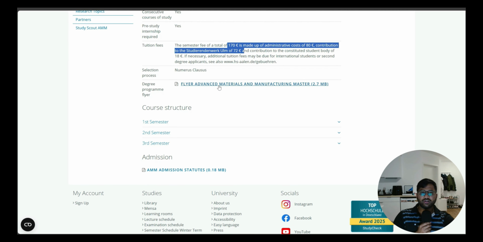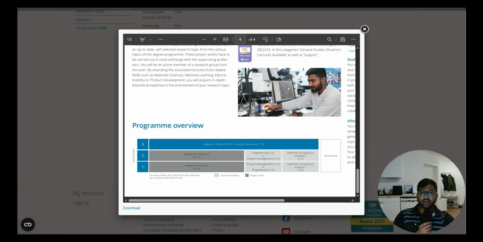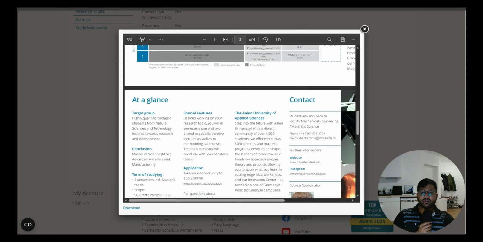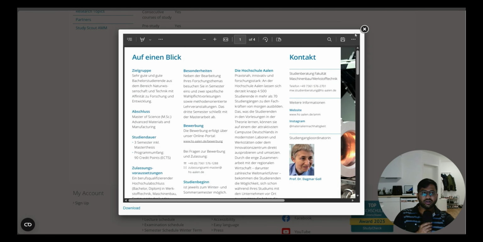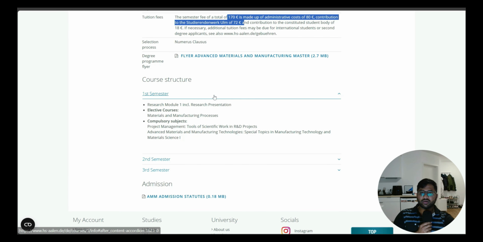Then the flyer for Advanced Materials and Manufacturing masters: you can see the degree flyer, but everything that I have told will anyway be covered in the flyer. This flyer is the one that was mentioned on our DAAD website, so we have all gone through it. And if you want to check the course structure again, you can see the course structure here.